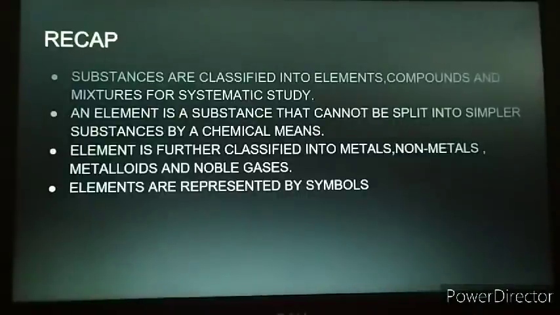Then we have discussed that an element is a substance that cannot be split into simpler substances by any means, neither physical means nor chemical means. Then we have discussed that elements are classified into metals, non-metals, metalloids and noble gases. And the last topic which we have discussed today is that elements are represented by symbols.